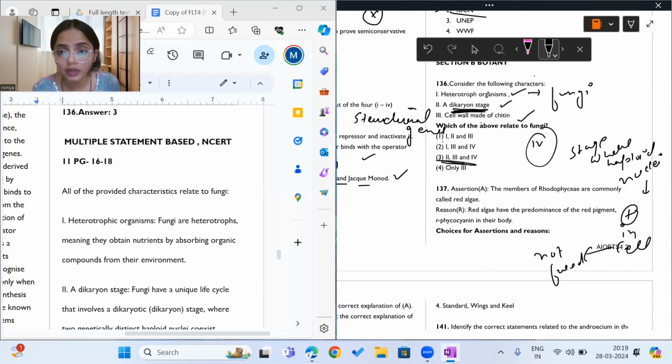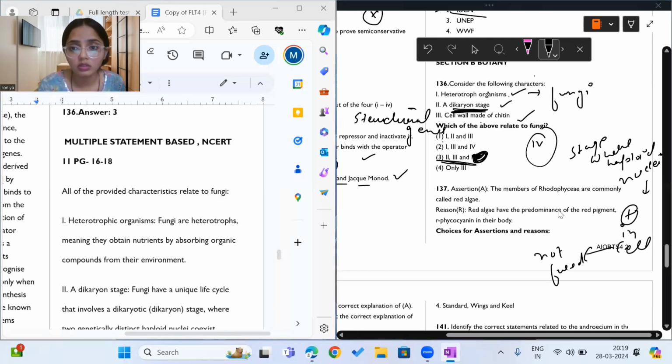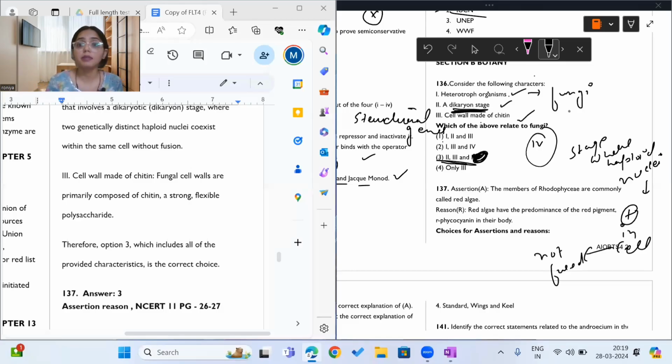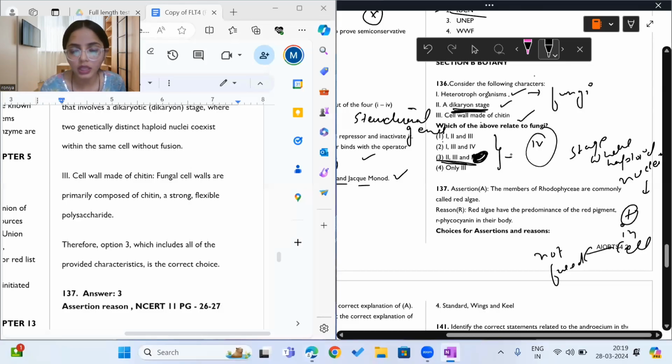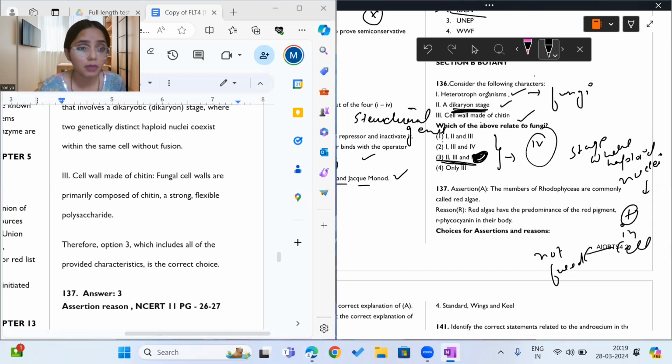Now, 2, 3, 4 they have given, but there is no fourth statement here. So I think there is a mistake in the options given here. Don't worry. Your question paper will have the correct set of options. This is my copy, and it has a wrong set of options. But your question paper will have the correct set of options. So the answer to this question is 1, 2, 3. All the statements are correct.